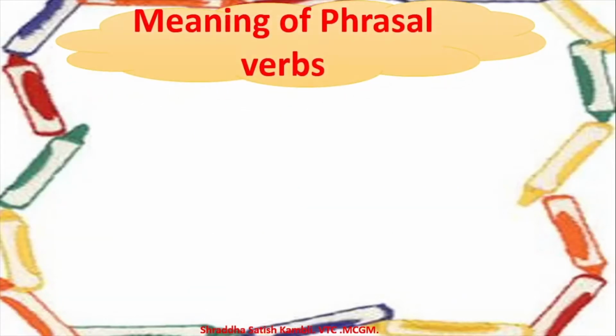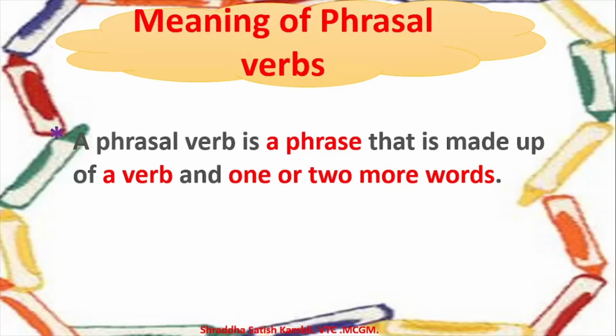Now let us take a look at what phrasal verbs are. So what is the meaning of phrasal verbs? See, a phrasal verb is a phrase that is made up of a verb and one or two more words. So you will have a verb and you will have one or two more words.